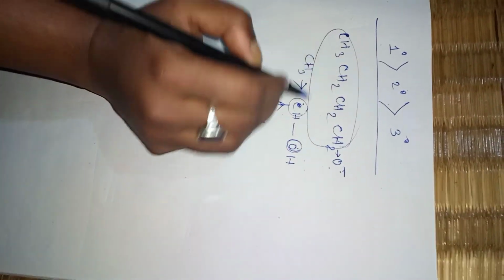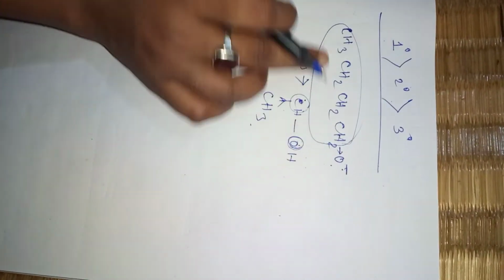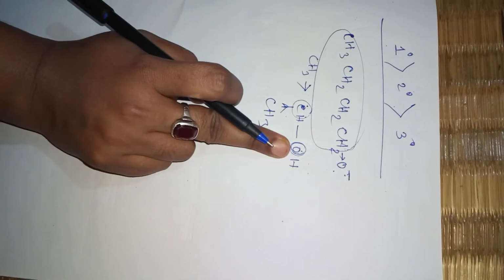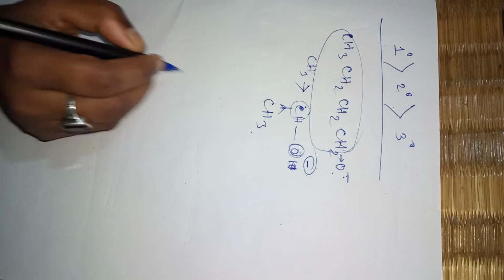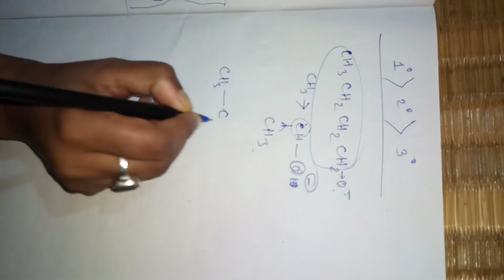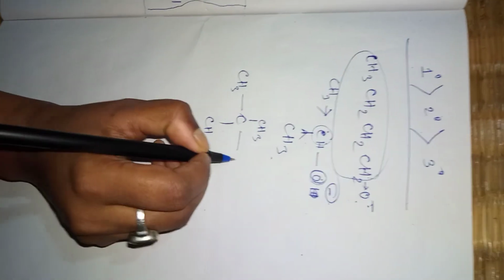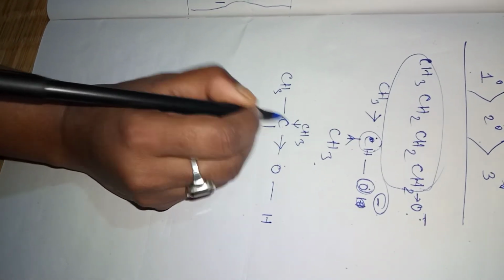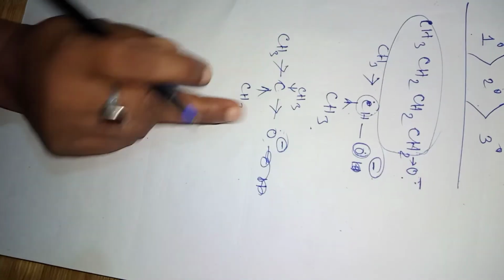It is only the one alkyl group there. Here, due to the more plus I effect of the alkyl groups, we are getting more electron density on the oxygen, which will become O minus actually. And another one is what? How many alkyl groups are there? Three alkyl groups are there, and they are giving more electron density towards the oxygen. Hence the electron density in the tertiary alcohol is more.